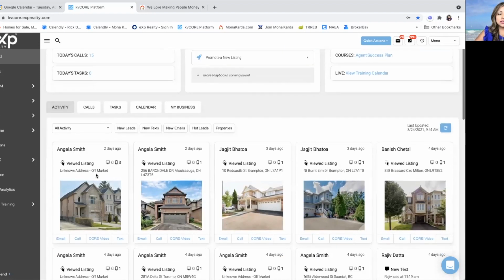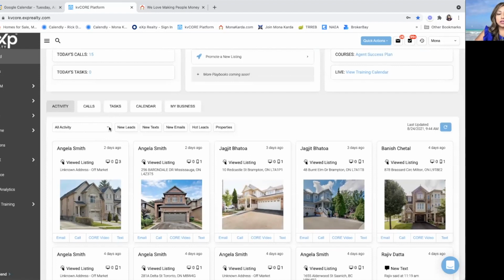Just one other thing with activity. I'm on all activity. I can go to property views, questions, showing requests, valuations, new leads that come in, new texts, new emails, hot leads, new listings, email events. So I've clicked on all activities, but you can categorize how you want to view this. You can click on the new leads that just came in, your new text messages, new emails, hot leads, and of course your properties.